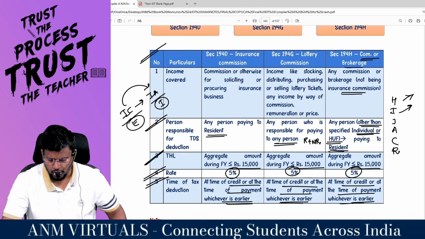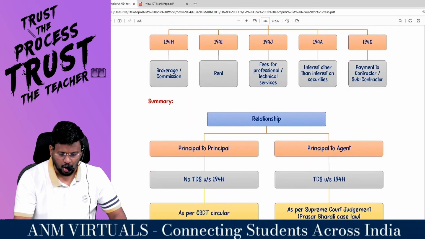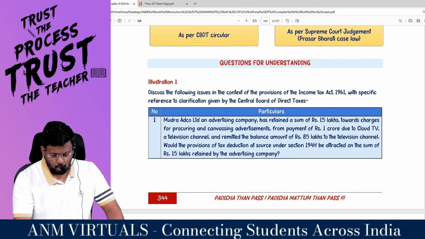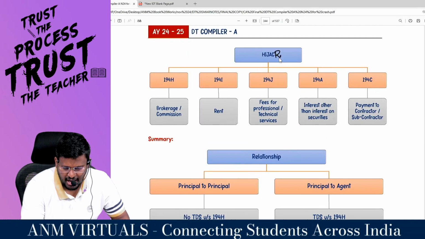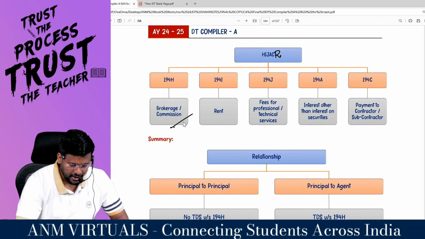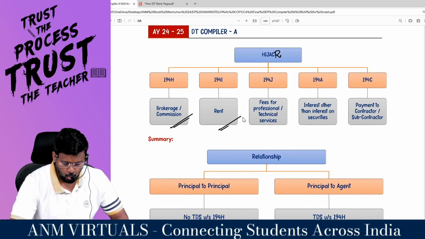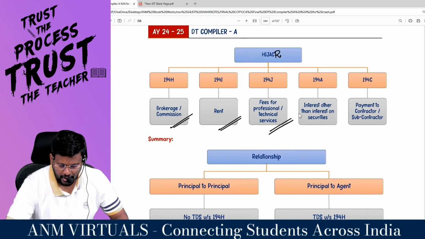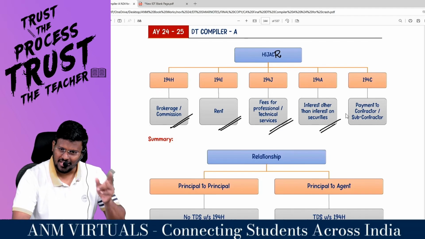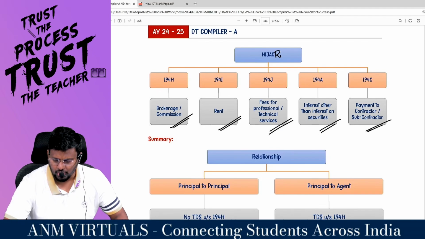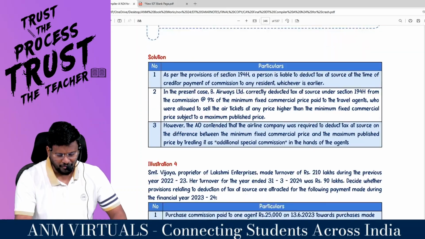So this is the time of deduction of TDS. This is brokerage or commissions. So this is the hijack section. Hijack, it's not hijack now, it is hijacker. 194H, brokerage or commission. 194I, rent. 194J, fees for professional or technical services. 194A, interest other than interest on securities. And 194C, payment to contractor. So two families we have done.